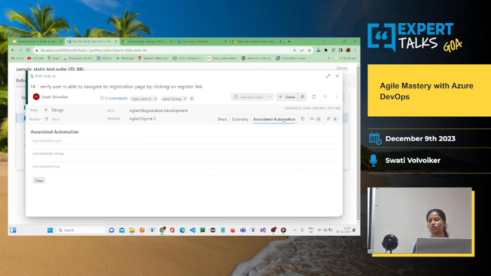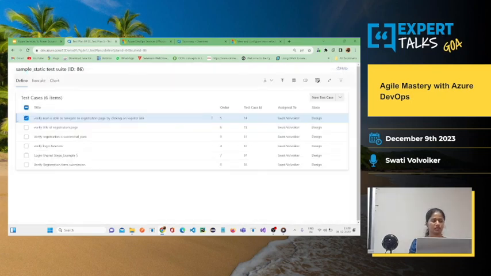Here, associated automation is there. Just have to add the ID and then the pipeline and everything, it will get linked to it. I think it can read the titles and all from here in the pipeline and generate the report.